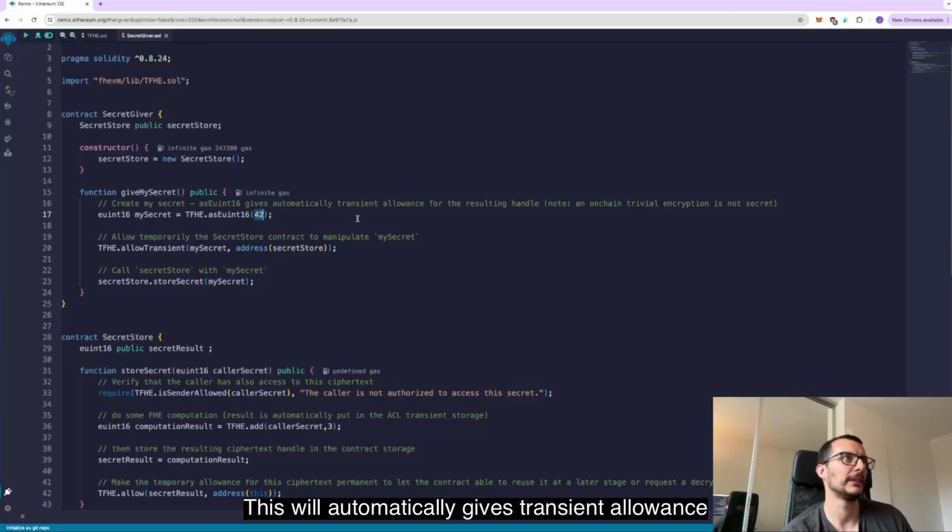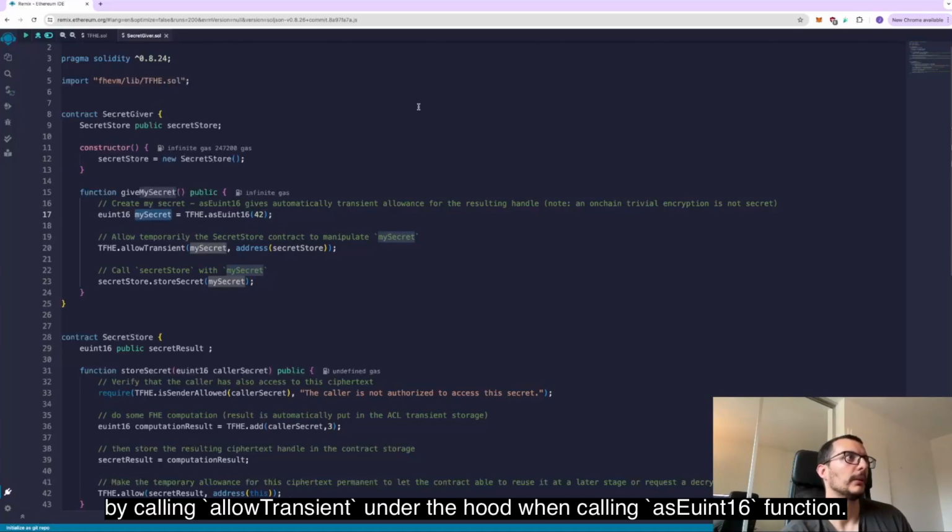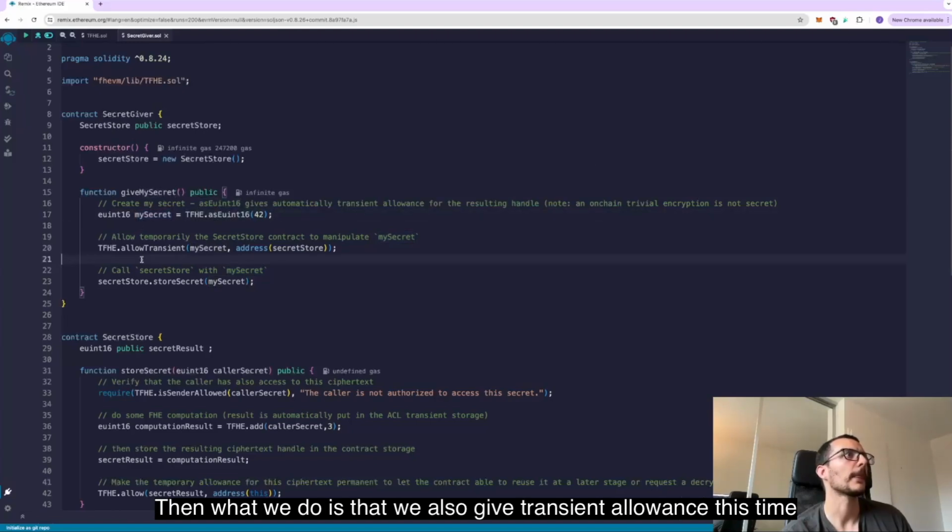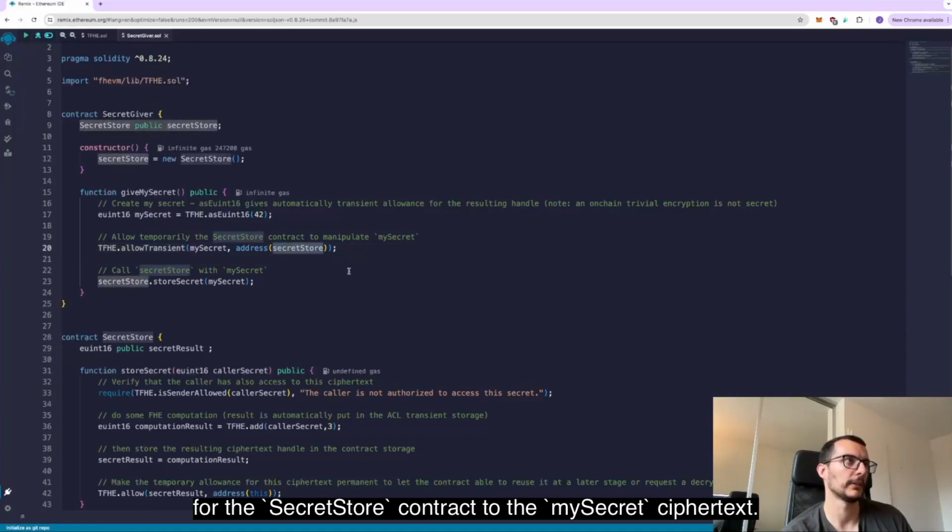This will automatically give transient allowance to mySecret for the SecretGiver contract by calling allowTransient under the hood when calling the asEuint16 function. Then we also give transient allowance, this time for the SecretStore contract, to the mySecret ciphertext.